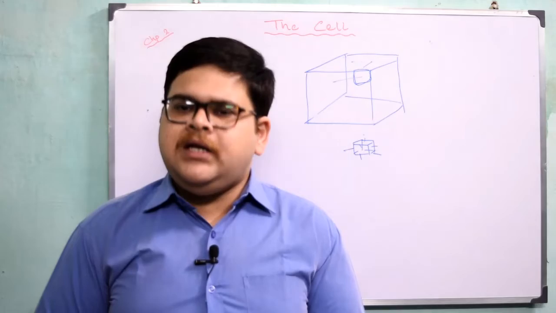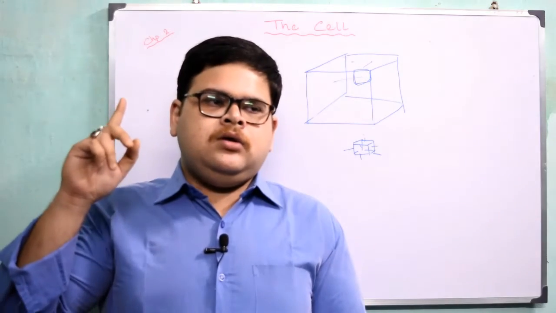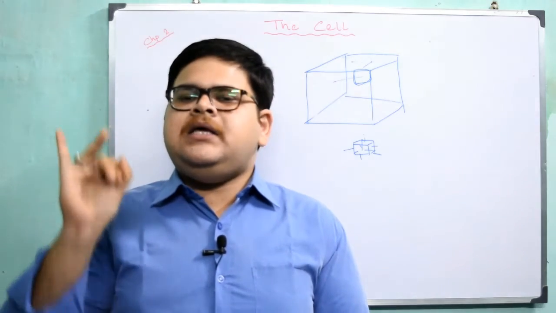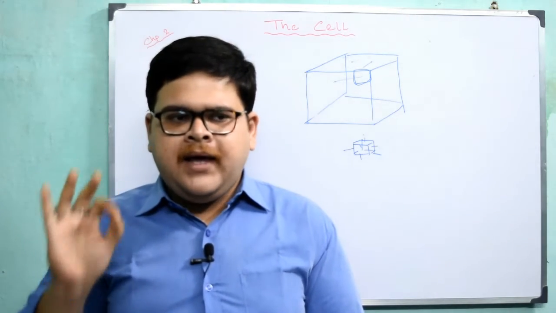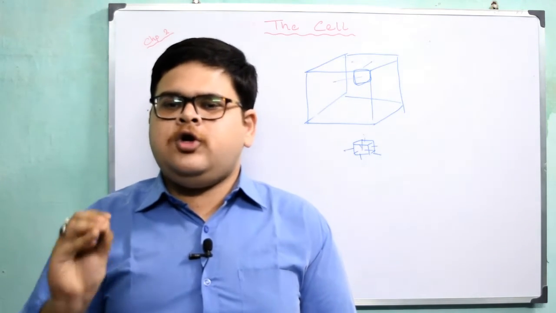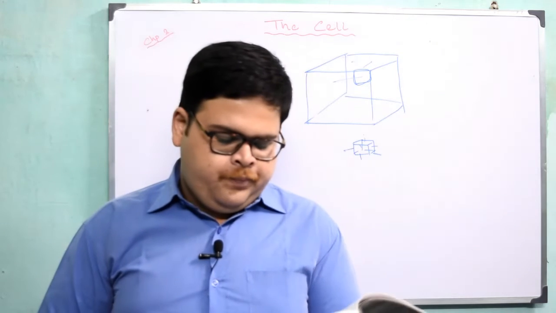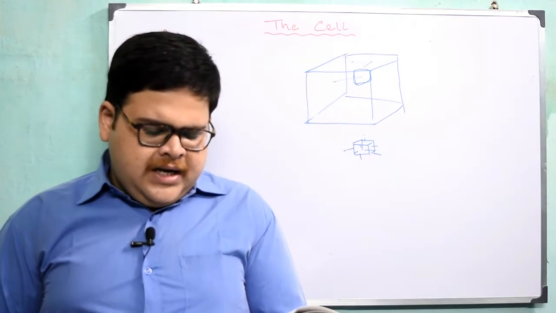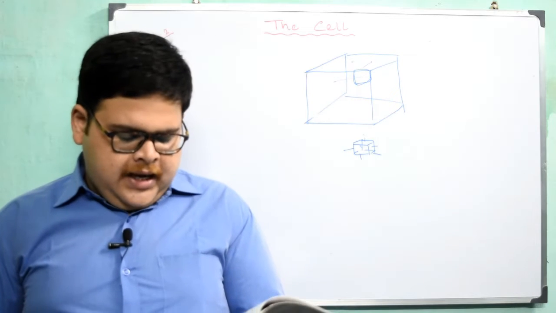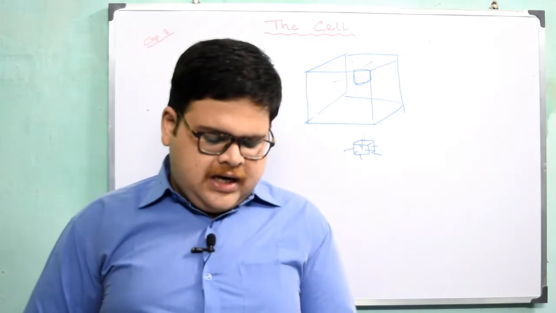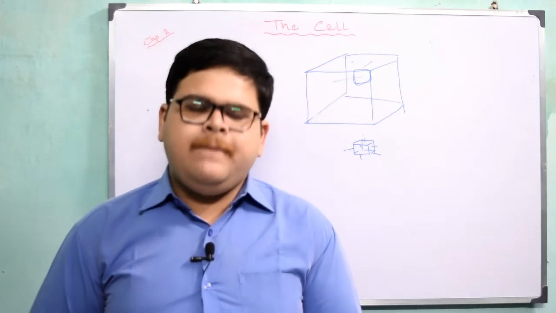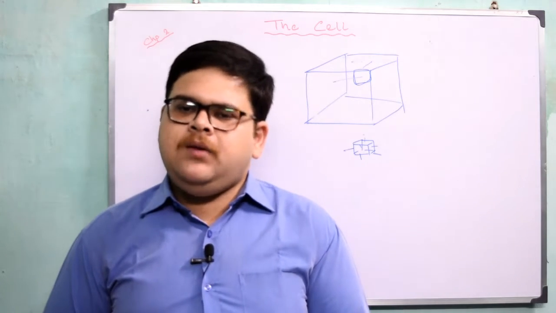Also, please be very sure that the diagram along with labeling of plant cell and animal cell is very important, and there is a 90% chance of this coming for your drawing as well as for the labeling. Now, a generalized cell consists of 3 essential parts. What are they? The first one is the cell membrane, the second one is the nucleus, and the third one is the cytoplasm. So these 3 parts are very important.